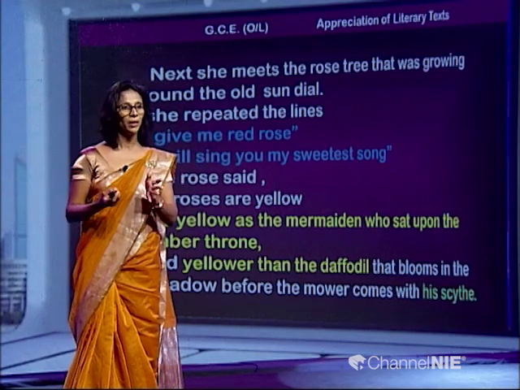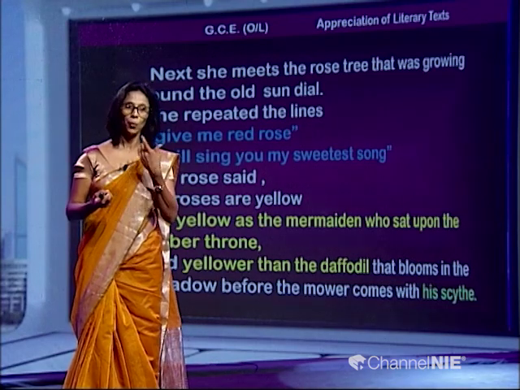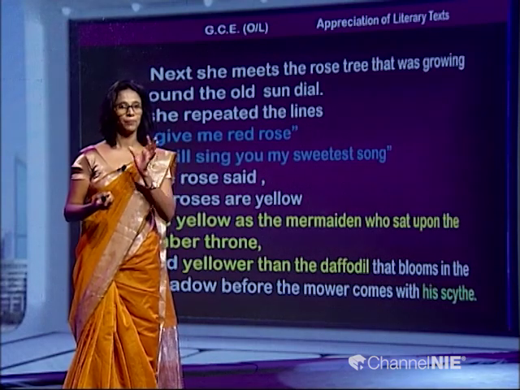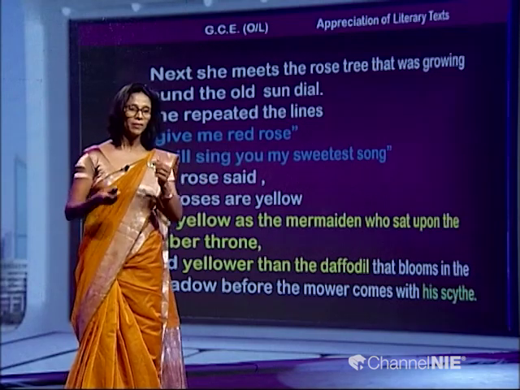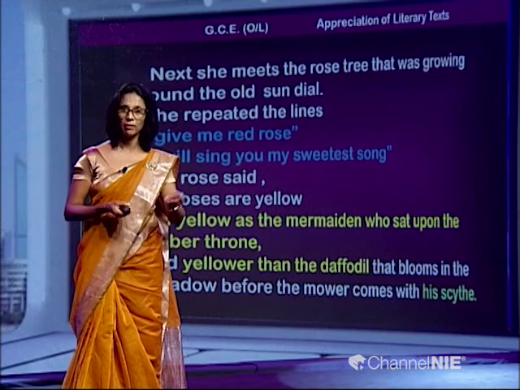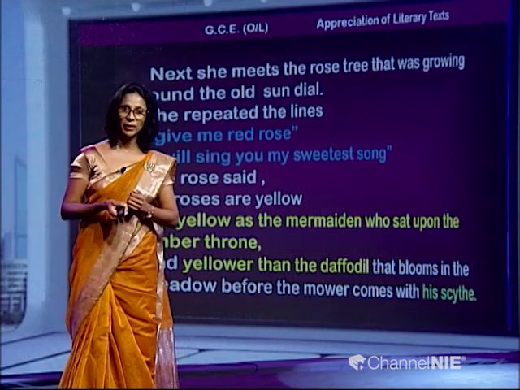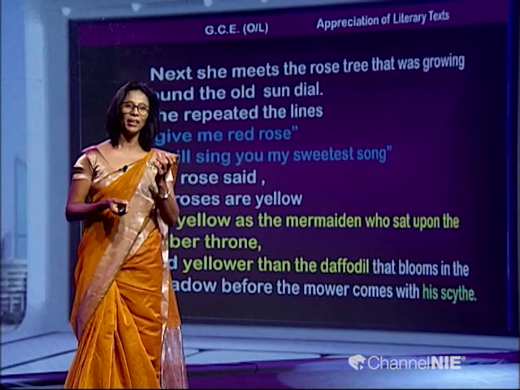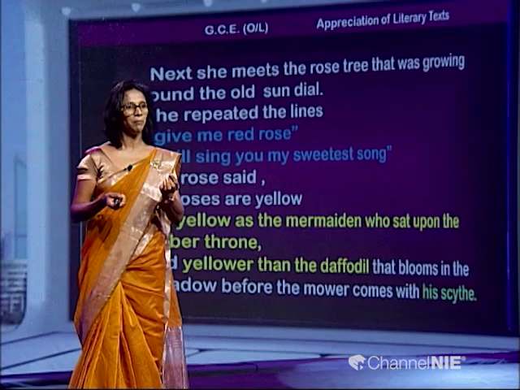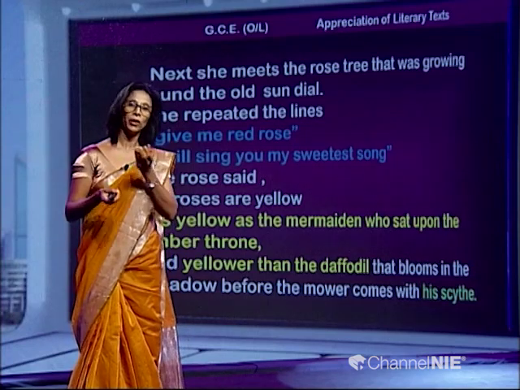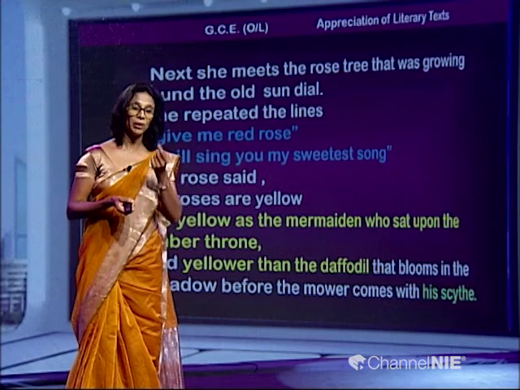Man comes with the mower, and then the blades of the mower will cut. With his scythe here, of course, he is not using a machine. A scythe is a tool again to cut grass, and then this man will cut them, and all these daffodils will get destroyed. So, there we get the idea of the impermanence of life, and at the same time how man is not thoughtful, and even when cleaning, all these natural things will be destroyed.